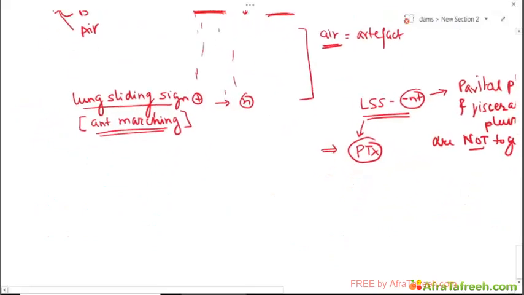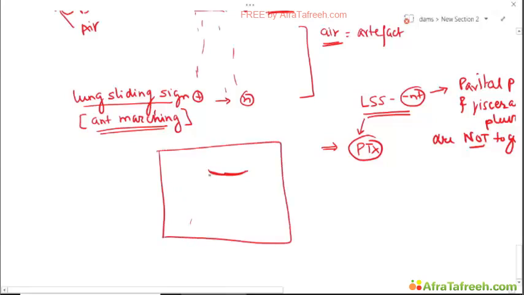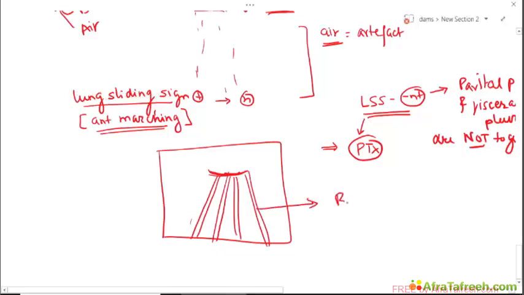Right. Now, sometimes we see lines which start from the pleural line and go to the base of the screen, like comet tail artifacts. Just like in our question, these are known as B lines. When present, these suggest interstitial fluid.